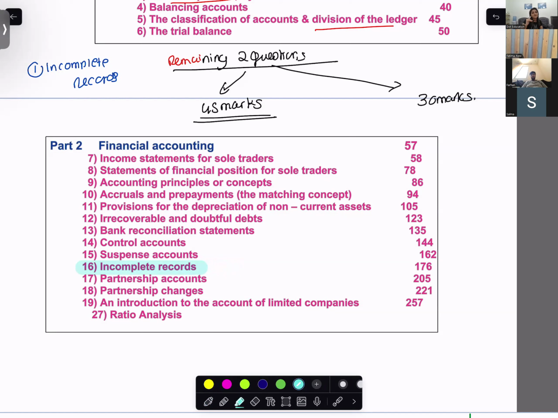And you can have situations where you have both the chapters, incomplete records and limited companies also. But how? Tell me.